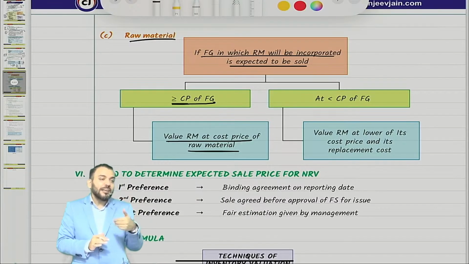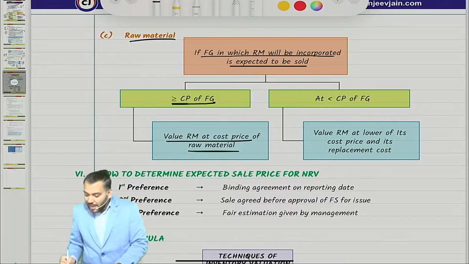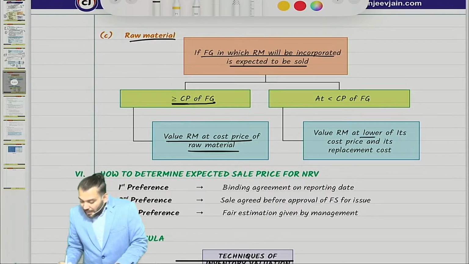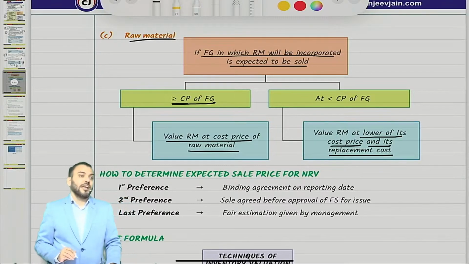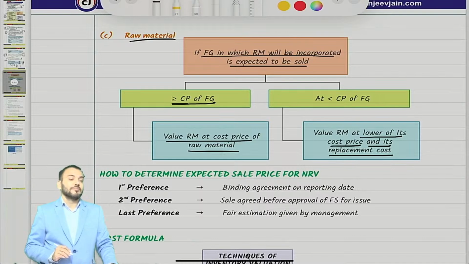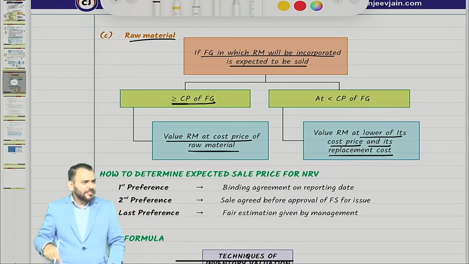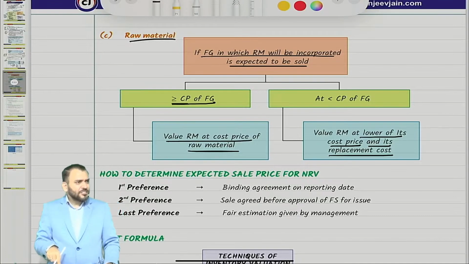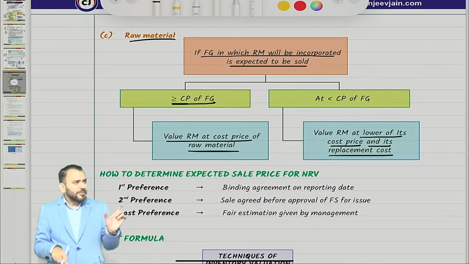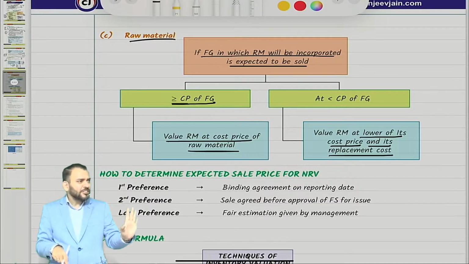In that case, our Ind AS 2 says that value raw material at lower of cost price and replacement cost. Lower of cost price and replacement cost. You remember this thing? Replacement cost? Same thing is given in AS 2.